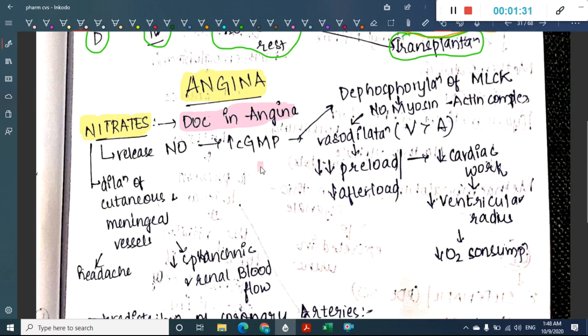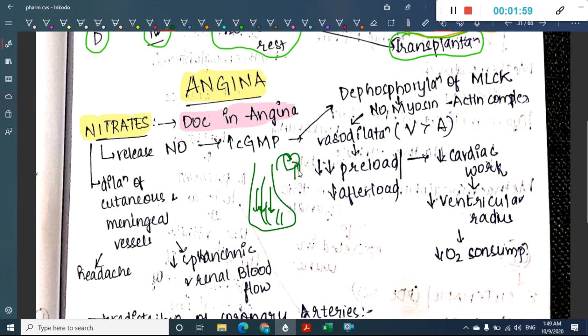So what actually happens is, because of the nitrates, the veins in the lower limb are dilated. Because of the dilated veins, there will be pooling of blood in the lower limbs. Because of pooling of blood, a very small amount of blood reaches the heart, right? If a small amount of blood reaches the heart, that is decreased preload.